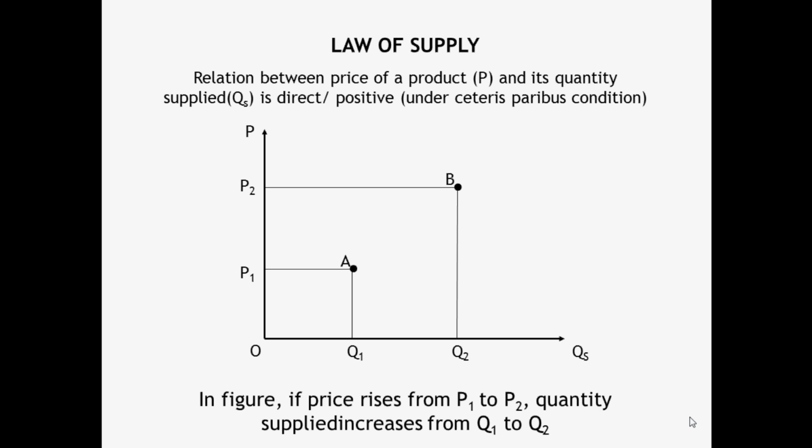If we join points like A and B, we get the supply curve. Thus, the supply curve always represents the supply law.